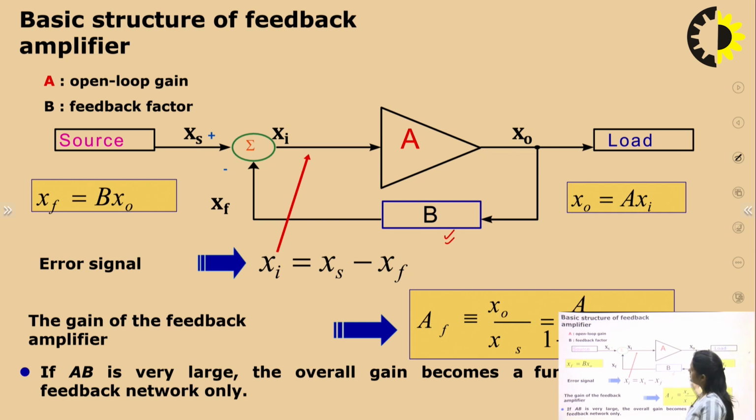From here, if you derive the expression for the gain with feedback, we have individually studied the gain without feedback for each configuration, but if I calculate the gain with feedback, then we get that the gain with feedback is equal to the open loop gain divided by 1 plus A beta, where this A beta is the loop gain. So that will reduce the gain of the amplifier.